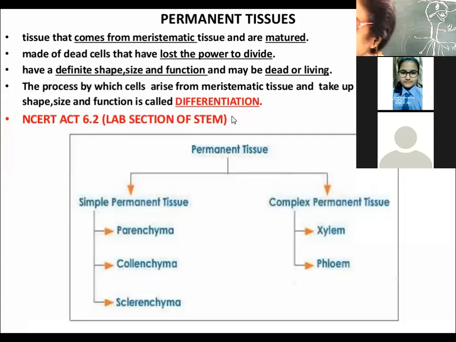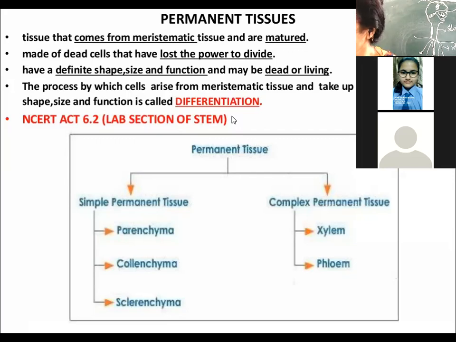Thin, and it is made up of cellulose. Very good. But the cell wall of the permanent tissue can be thin or thick.